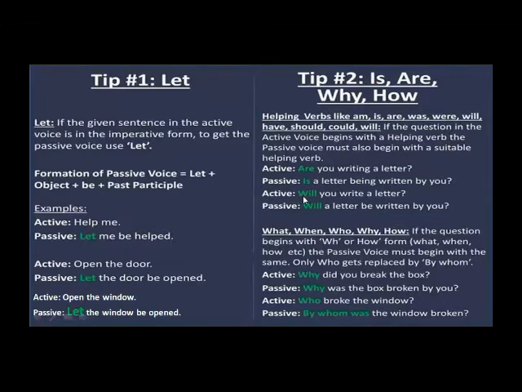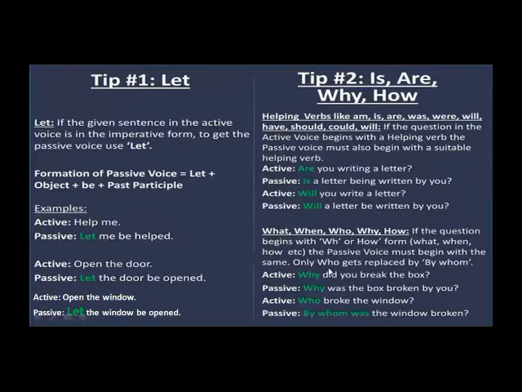In active sentence, if the sentence is "Will you write a letter?", when we change into passive, according to the structure of future, "will" is the helping verb, and will is used for all the subjects. So there will be no change here. "Will a letter be written by you?" Okay. Next is what, when, who, why, how. These are the question words. So if the question begins with a WH or how form, the passive voice must begin with the same.